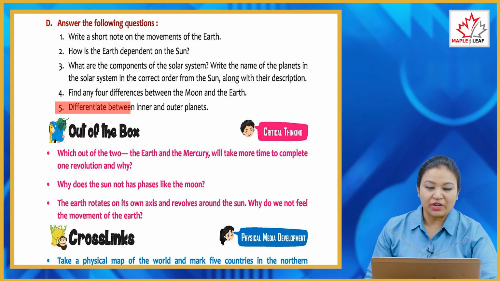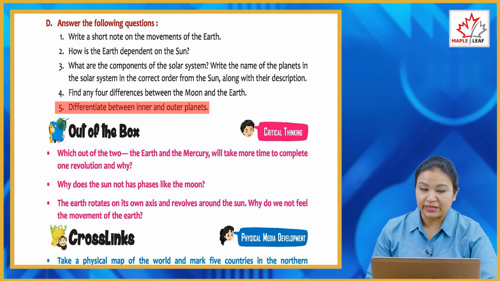Fifth, differentiate between inner and outer planets. It is the fourth planet from the sun. Mars is known as the red planet as the soil on Mars is red in color. It has 2 moons. Up to Mars, all the planets are called inner planets. A belt of rock orbiting between Mars and Jupiter is called the asteroid belt. It is also made up of gases. It appears to be blue in color due to methane gas present in its atmosphere. It has 14 moons. There are storms with very fast blowing, icy cold winds happening all the time on its surface. From Jupiter to Neptune, all the planets are called outer planets.